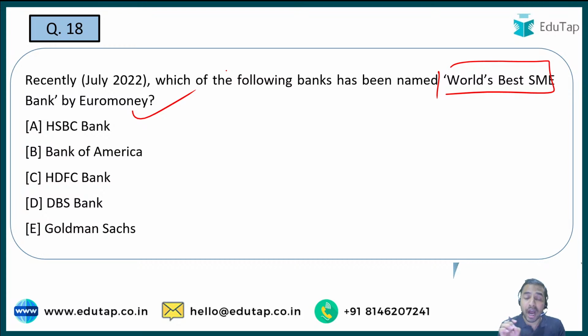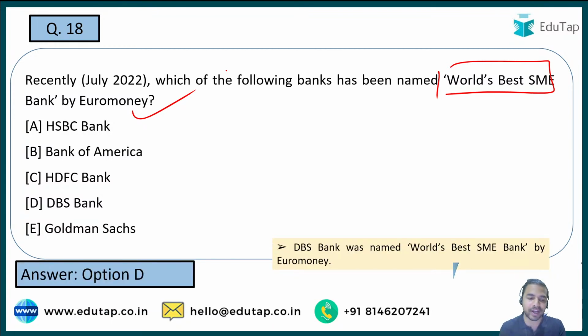See, अगर कोई बैंक को वर्ल्ड लेवल पर रिकॉग्निशन मिलता है, and this really becomes an important part from the exam point of view, and that is why such kind of banking news are always there and we always cover them so that you can successfully answer such kind of questions in the exam। And when I talk about the right answer, the right answer is DBS Bank, which was named as the world's best SME bank by the Euromoney। Absolutely right guys, Puneet, Pavitra, Sanket, Harshal, Manpreet, Agri Cross, Nilesh, everybody have answered the question correctly, well done।